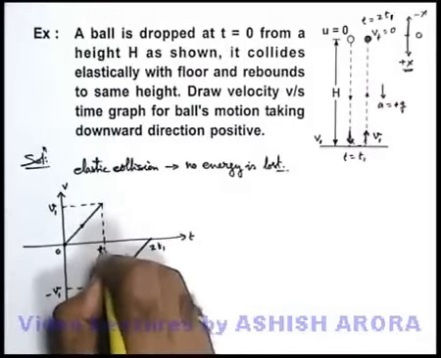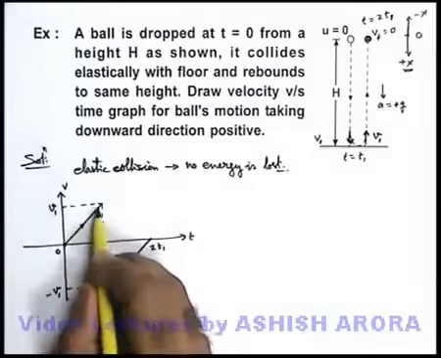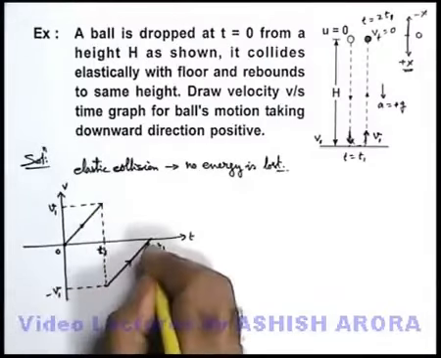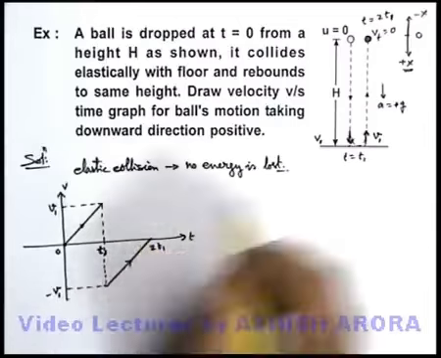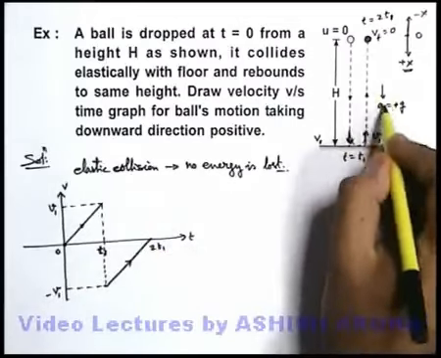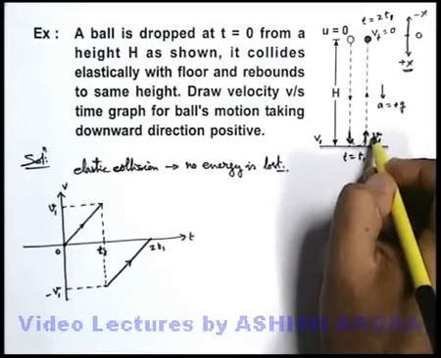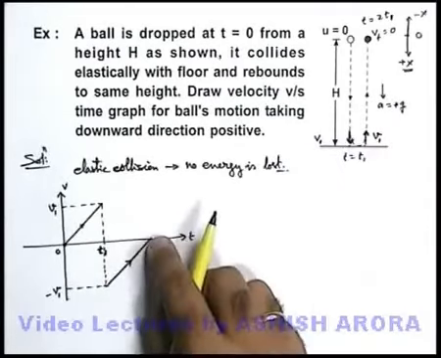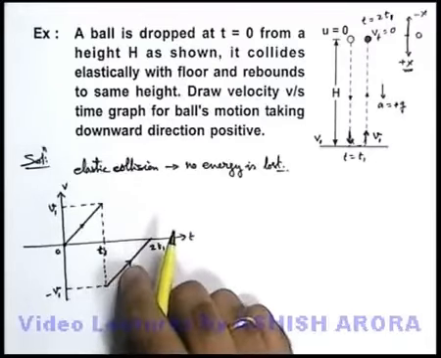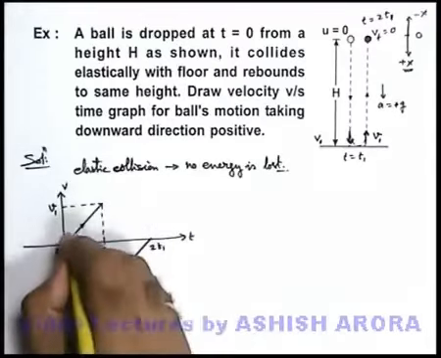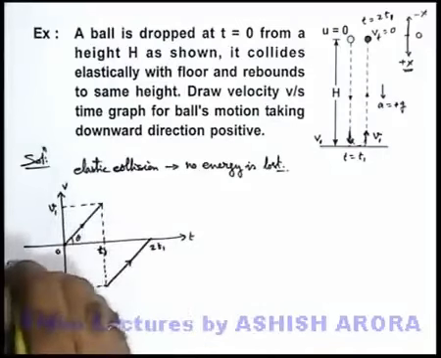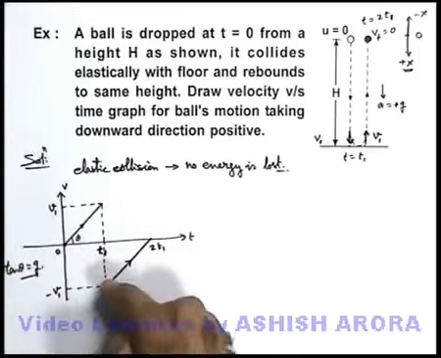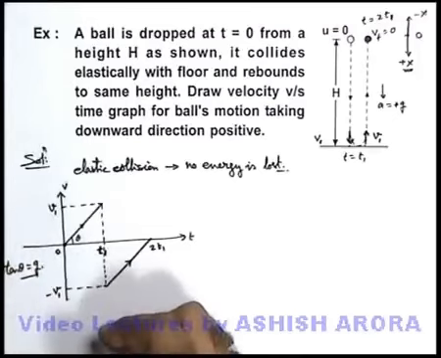The initial time was 0 and at time t1 it strikes the floor, its velocity is reversed and the straight line will remain same because still during upward motion acceleration is positive, velocity is negative and it is uniform. The same straight line will carry on in the graph with the positive slope and its tan theta we can simply write is equal to g, that is the acceleration. So this is the complete velocity time graph of the motion.